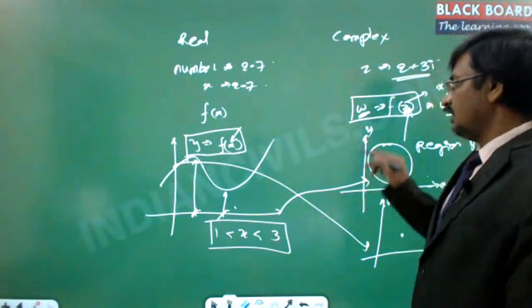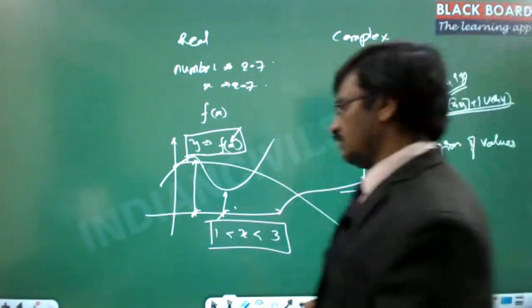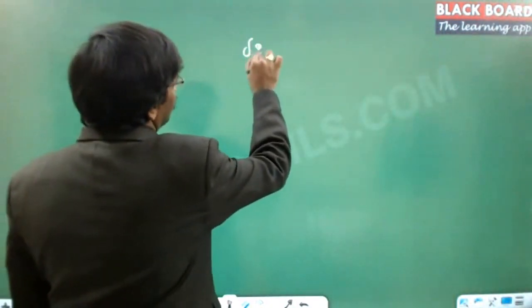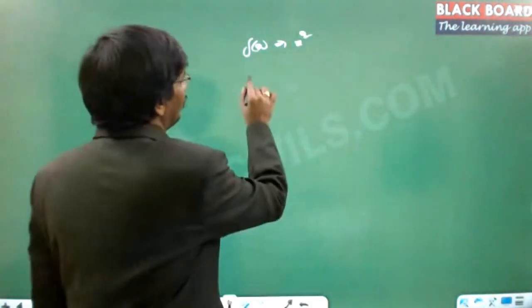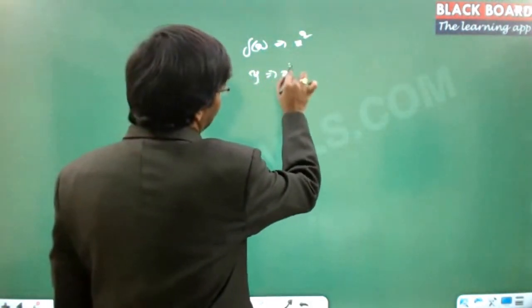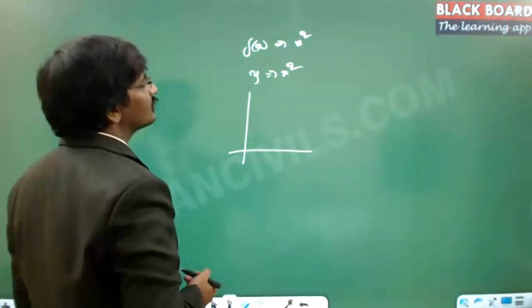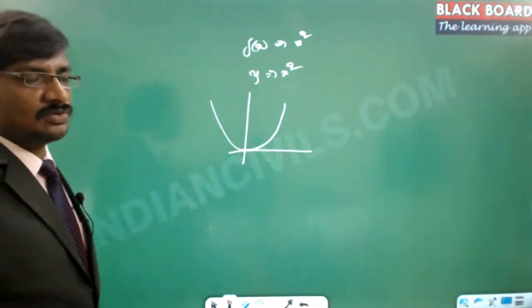Now, here the w value is a function. Usually, whenever we define a function, suppose f of x is equal to simply x square. If I say y is equal to x square is the function, we simply draw the graph of y is equal to x square. This is a kind of parabola, right? This is how we are going to draw it.